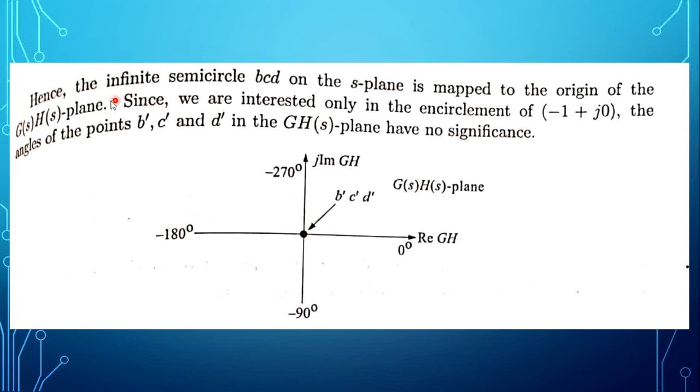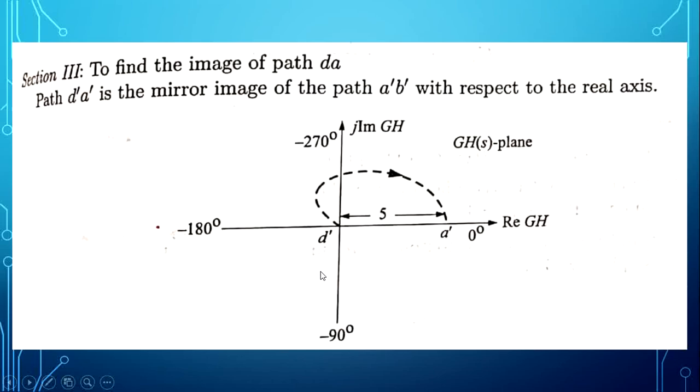So, hence the infinite semicircle BCD on the S-plane is mapped to the origin of the G(s)H(s) plane. Since we are interested only in the encirclement of minus 1 plus j0, the angles of the points B dash, C dash and D dash in the G(s)H(s) plane have no significance. To determine the stability of the given system, we are taking only the encirclement point. So this point B dash, C dash, D dash is mapped to the origin. Fine.